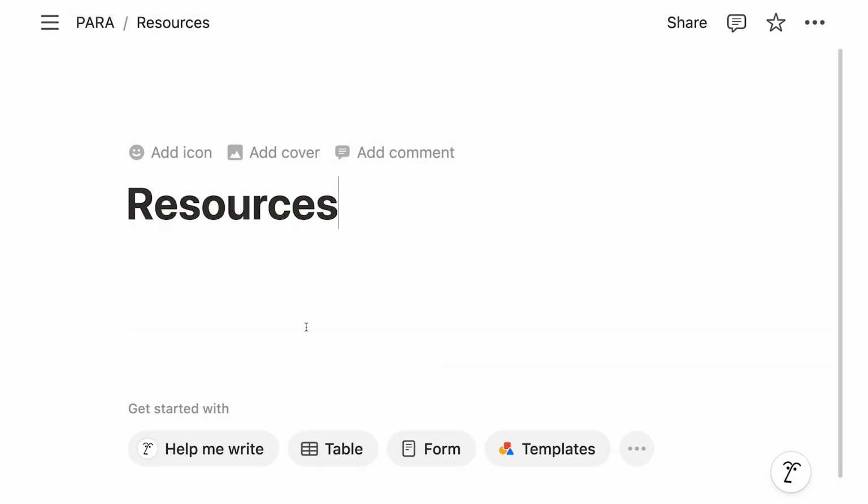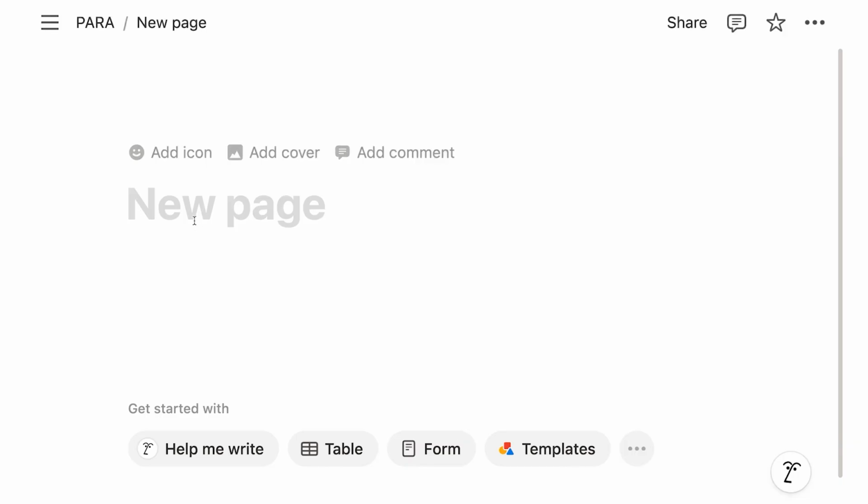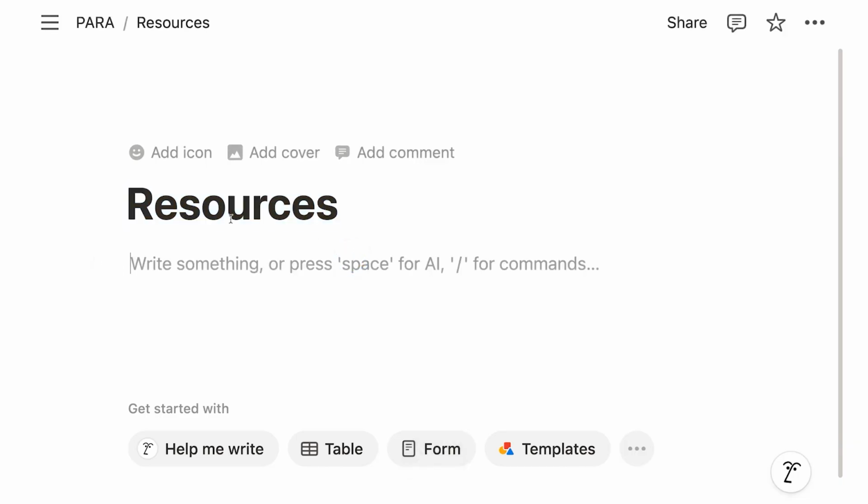In terms of elements of a Notion page, what you'll always have is a heading. This is the actual title. There's no way to have this removed. I can delete it, but it will then keep telling me, new page. So I better just give it a title. As long as I hover over the title, I see also these three options here to add an icon, a cover, and a comment. We can ignore comments for now, but icons and covers are how you add style elements to it.